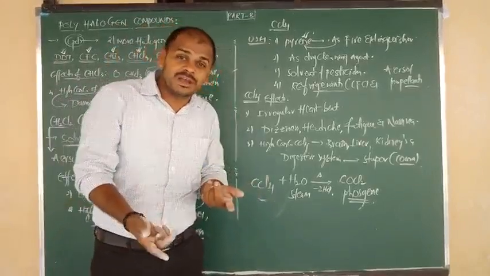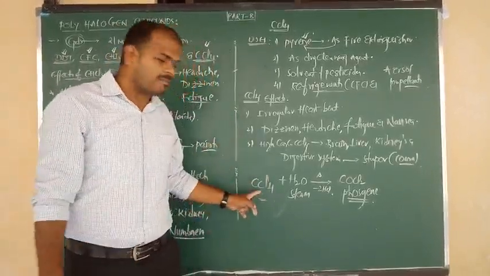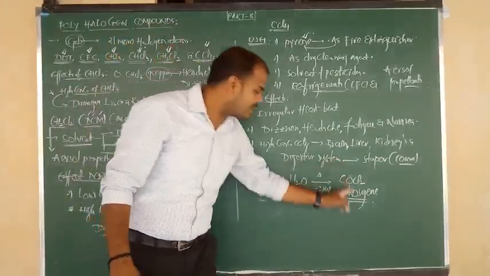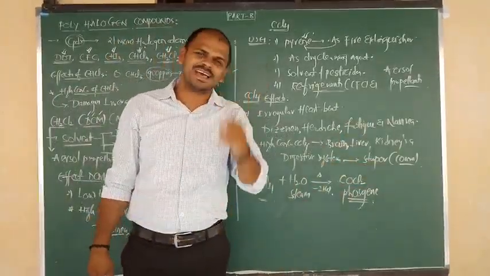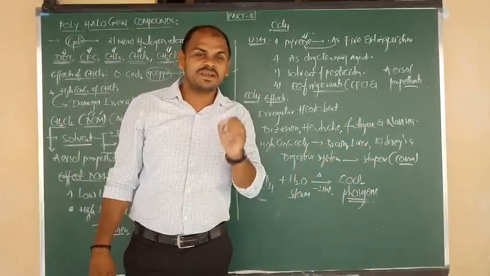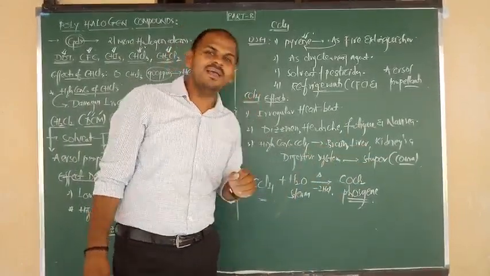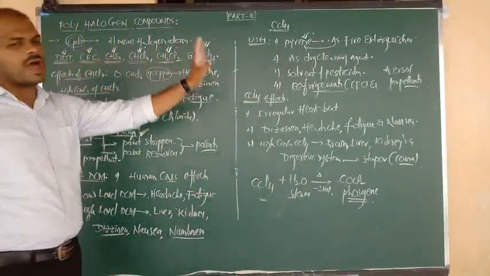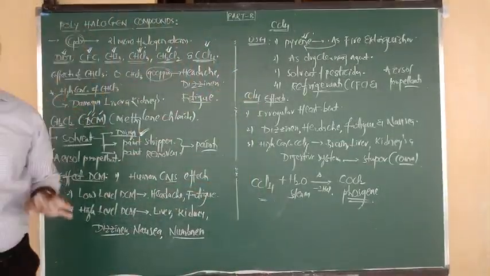Chloroform upon oxidation gives phosgene, but here carbon tetrachloride, by passing over superheated steam, gives phosgene. Two methods are there for the preparation of phosgene. Try to remember both the methods. This is the story about polyhalogen compounds, all the compounds we have studied.